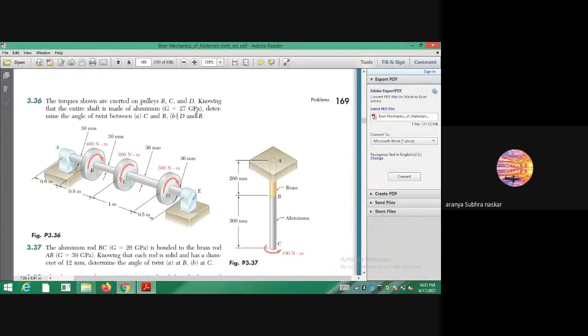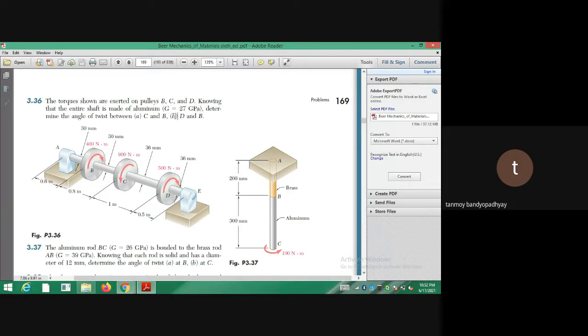Yes, sir. Okay. So now let's do the next part. I am doing it for the shaft CD. Now I have to find out the twist from the point D to B. As I told you, these problems of D.H. Johnston are very tricky. Either you can consider the total, like D and B, but what will be the problem? There is a change in diameter. The part CD has a diameter of 36 and the part BC has a diameter of 30. So you cannot do it directly. That is why you have to calculate CD initially, and then from that, you have to calculate the total rotation from D to B. See whether you are getting the concept.